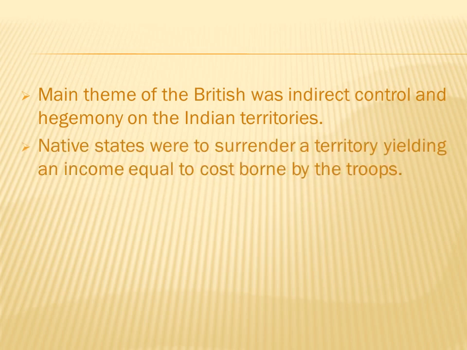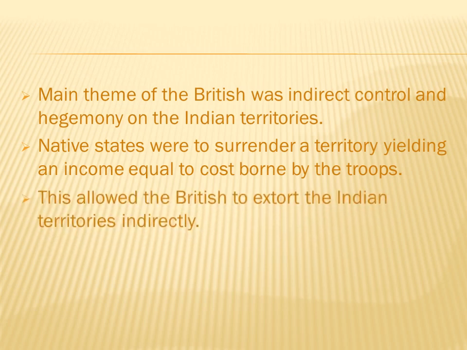Native states were to surrender a territory yielding an income equal to the cost borne by the troops. So all the expenses of the troops were handled by the native states, meaning the native states had to pay to maintain these troops. This allowed the British to extort the Indian territories indirectly.